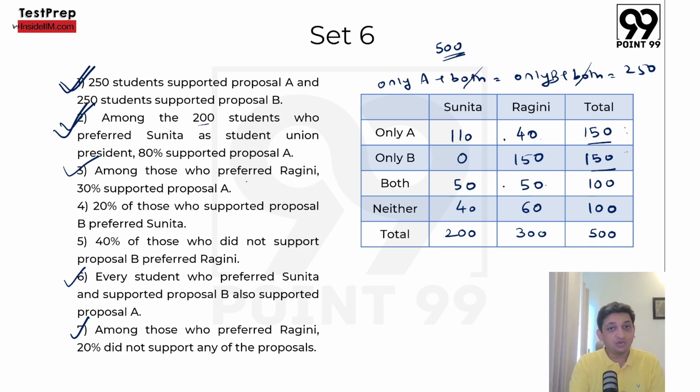Statement 3, among those who preferred Ragini, 300 people preferred Ragini. 30% supported proposal A. 90 people would have been only A plus both. So 40 plus 50, 90, 30% of 300, this is also correct.